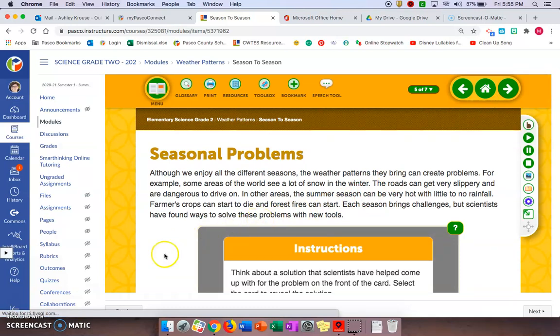Seasonal problems. Although we enjoy all the different seasons, the weather patterns they bring can create problems. For example, some areas of the world see a lot of snow in the winter. The roads can get very slippery and dangerous to drive on. In other areas, the summer season can be very hot with little to no rainfall. Farmers' crops can start to die and forest fires can start. Each season brings challenges, but scientists have found ways to solve these problems with new tools.